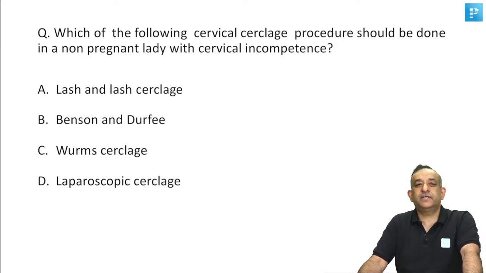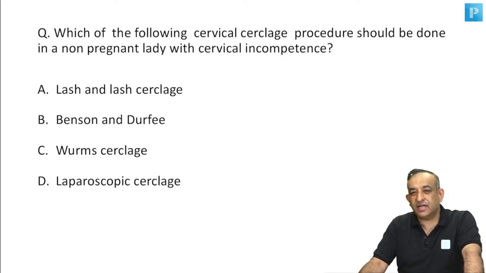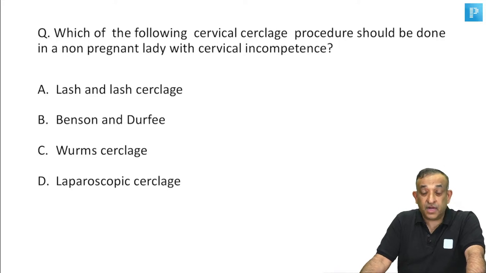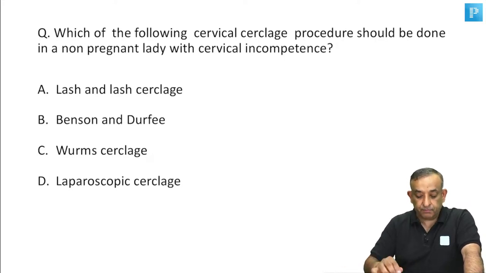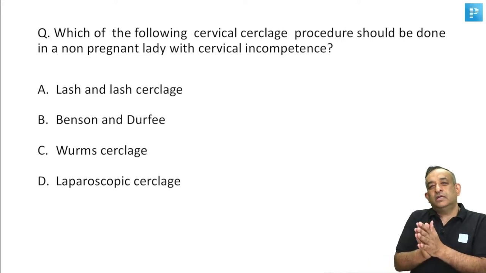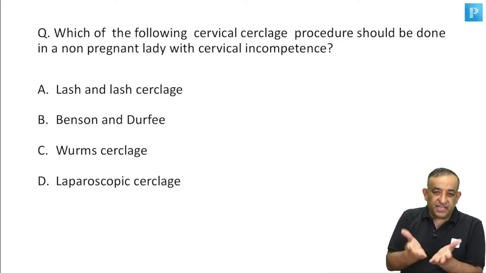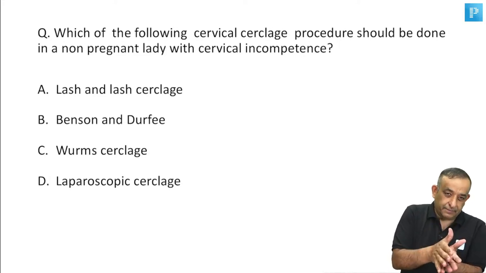Yes, these are tough MCQs because mostly we read about cerclages as the McDonald cerclage, the Wurm cerclage, and if you're reading a lot, then we read about Shirodkar cerclage. But now they gave you these choices: Lash and Lash cerclage, Benson and Durfee, Wurm, and the laparoscopic cerclages. Before you answer, I want you to understand one fact, that most cerclages which are done vaginally, we sometimes have to do abdominally.